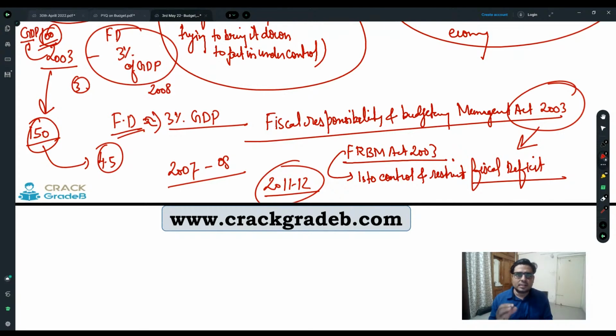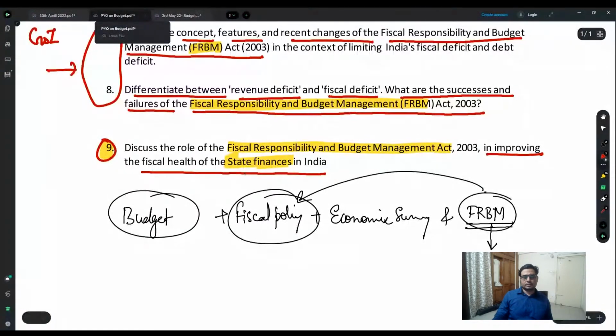So all these things are the points which we must keep in mind while attempting any answer to the question which they generally ask in the previous years on the Fiscal Responsibility and Budgetary Management Act, right?